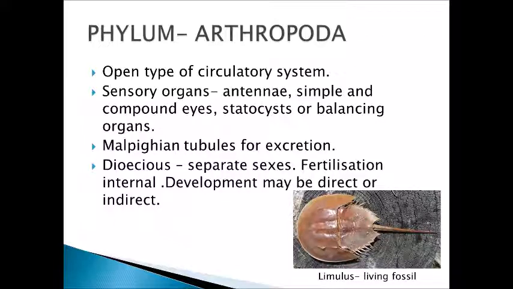Statocysts are balancing organs present in aquatic individuals. Malpighian tubules are for excretion. Organisms are dioecious. That means separate sexes are there. Fertilization is internal. Development may be direct or indirect.